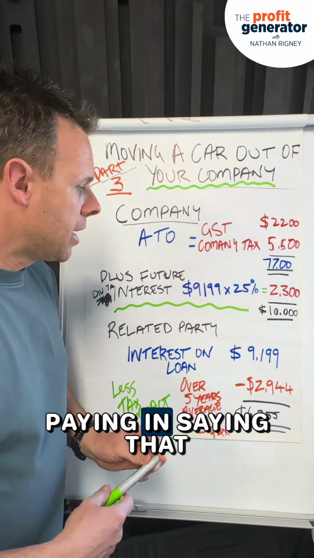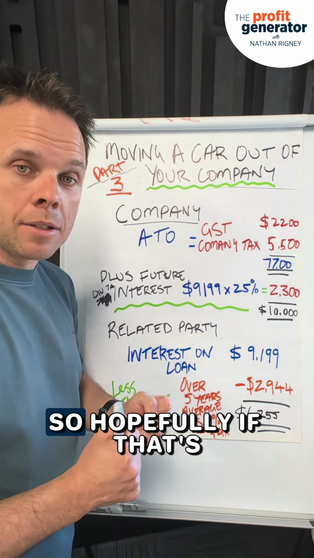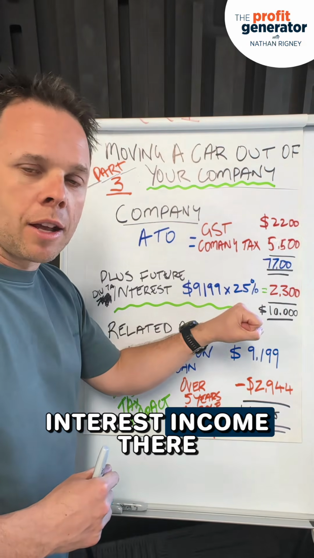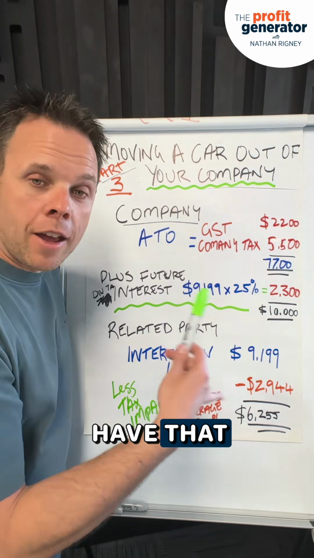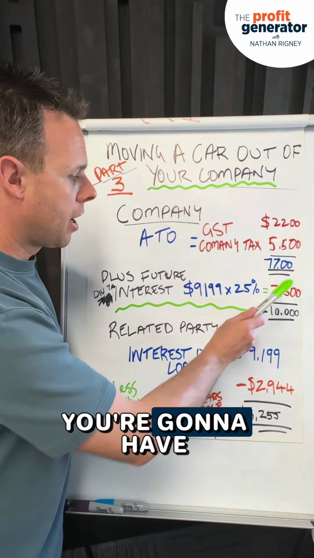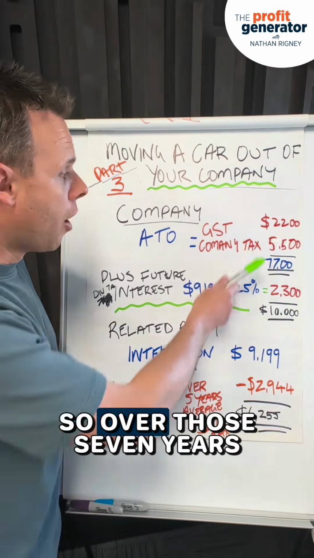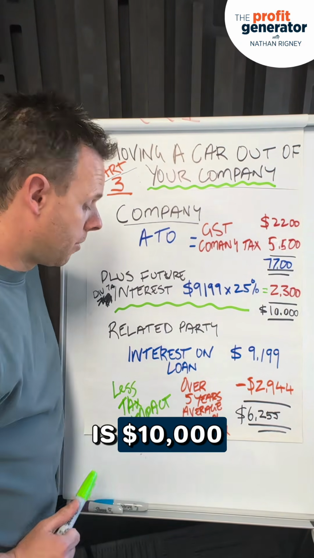In saying that, I'm also assuming that loan repayments mean there's cash coming into the business. So hopefully, if that's the case, you're going to have that interest income, which will then pay for that tax. Otherwise, if you don't have those regular repayments coming in, you're going to have to find $2,300 of tax payable over those 7 years. So over those 7 years, the total cost of transferring that car effectively is $10,000.